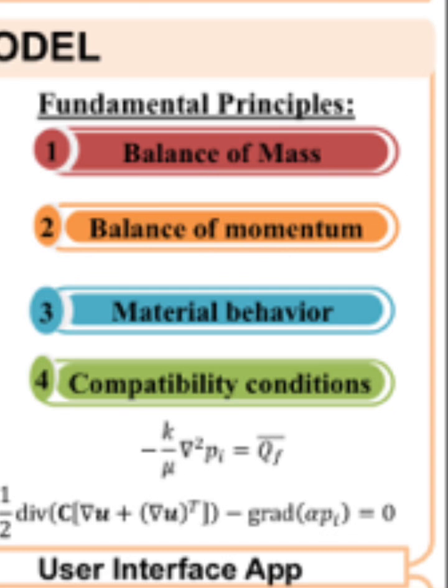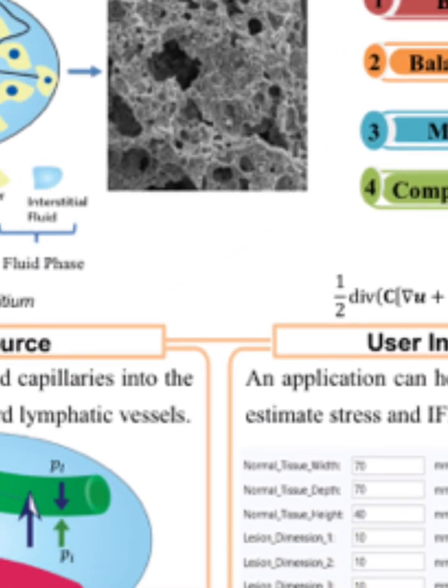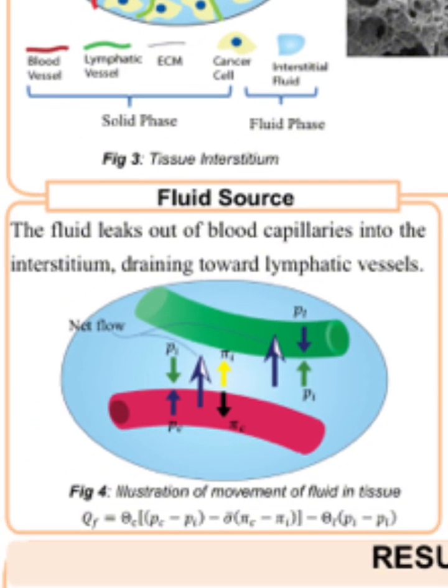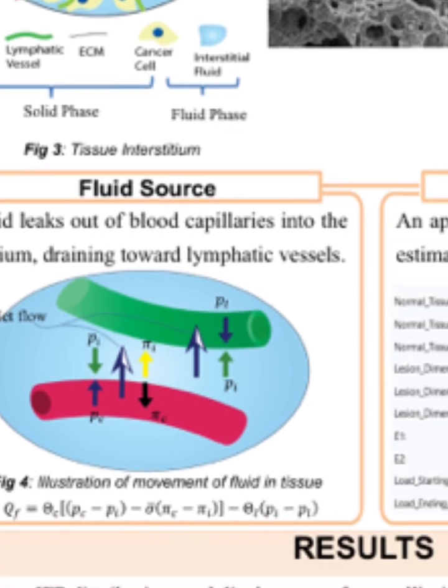The momentum equation couples tissue deformation with the pressure gradient, while the fluid equation follows Darcy-type flow through the porous tissue. We also model the fluid leakage from blood capillaries into the interstitial space and the drainage toward lymphatic vessels, which represents the physical source of the pressure distribution inside the tumor.